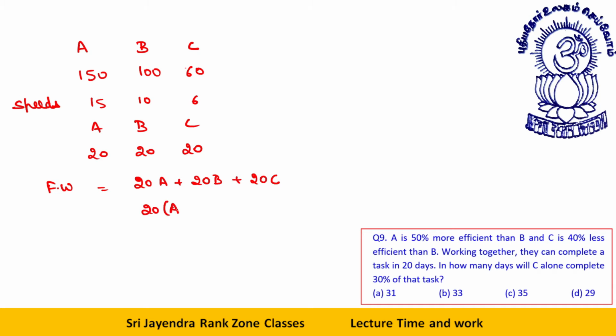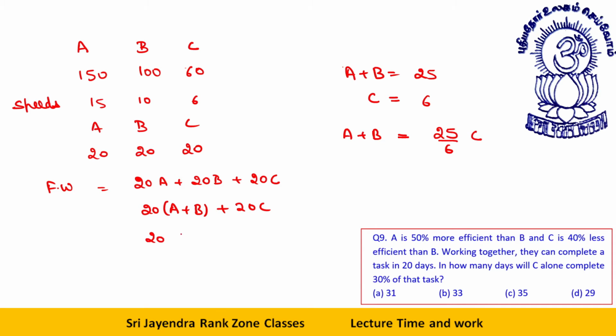That is 20 times A plus B plus 20 times C. Now, A plus B is how much? A plus B is 25 and C is 6. So I can say A plus B is equal to 25 by 6C. The moment I see A plus B, I'll put 25 by 6C plus 20C. C will do 30% of the work. Look, if I cancel this 6 by 20, what do I get? This becomes 10.